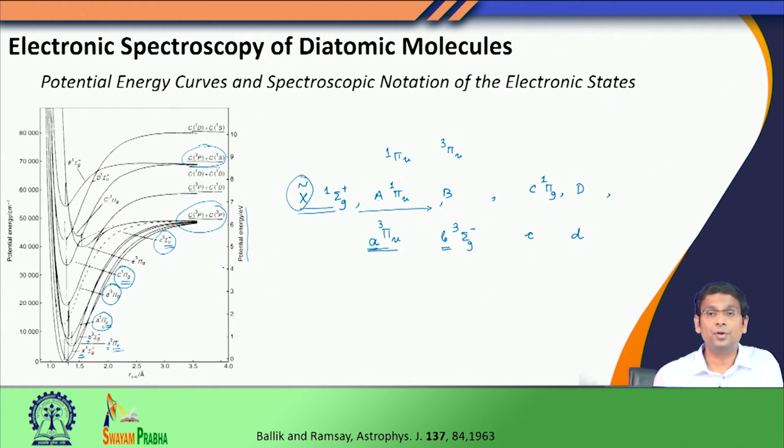In a similar way, when we are discussing electronic spectroscopy, we can simultaneously excite the molecule to a highly excited vibrational level, even to an excited rotational level. The combined spectroscopy is called rovibronic spectroscopy, rotational vibrational electronic spectroscopy, but that requires extremely high resolution. In our current discussion we will ignore the rotational structure, but consider the vibronic spectroscopy. That means, when an electronic transition occurs, simultaneously vibrational states also get altered. So, the transitions are called vibronic transitions.